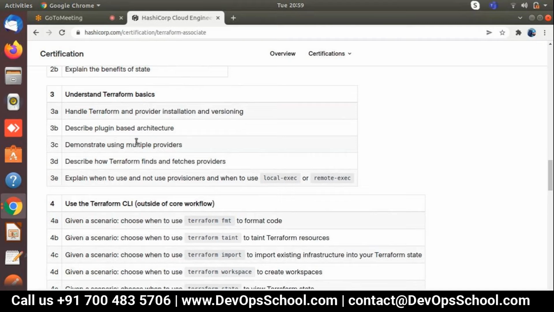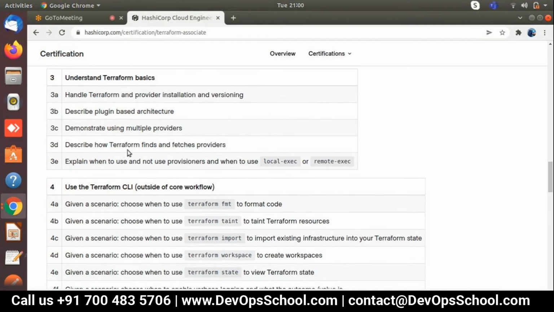After that, describe plugin-based architecture. Whenever we deploy code, we follow Terraform initialization, Terraform plan and Terraform apply. Whenever we initialize, we are calling plugins to your local machine, or anywhere you are deploying the code. In that deployment, you are telling the official Terraform plugins to download to my laptop and connect with my cloud provider to deploy these resources. I'm going to explain that in the next few sessions, so you can get a better understanding of this process.